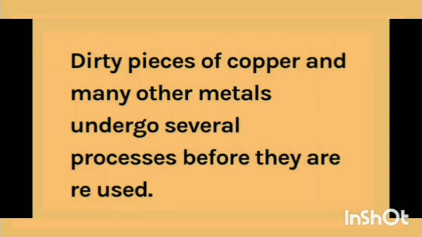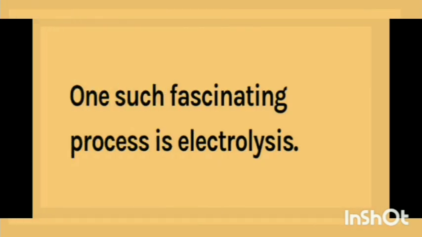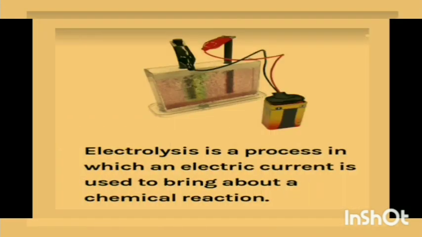Now we will go to the next topic. Dirty pieces of copper and many other metals undergo several processes before they are reused, and one such fascinating process is electrolysis. Electrolysis is a process in which an electric current is used to bring about a chemical reaction.